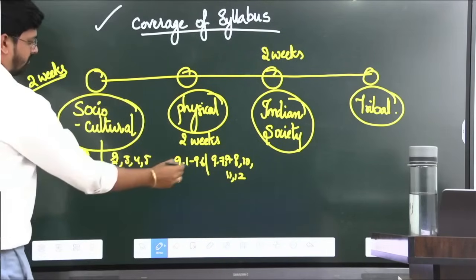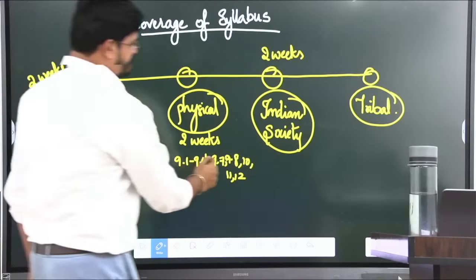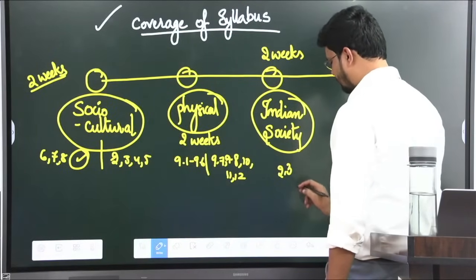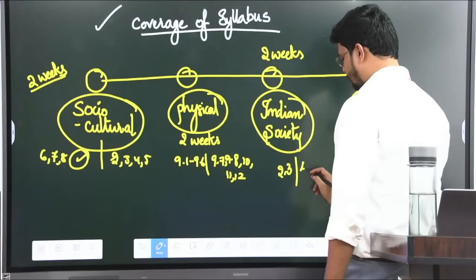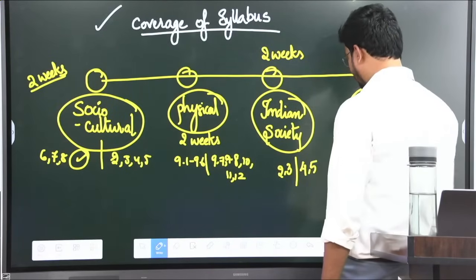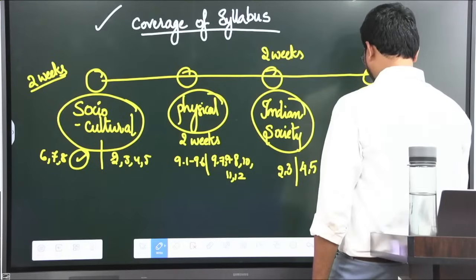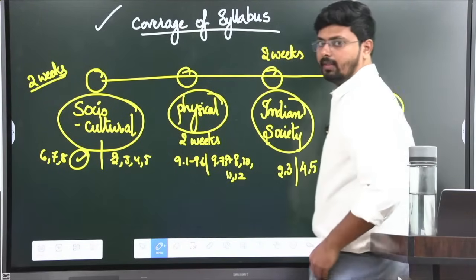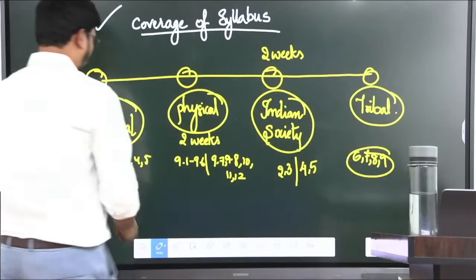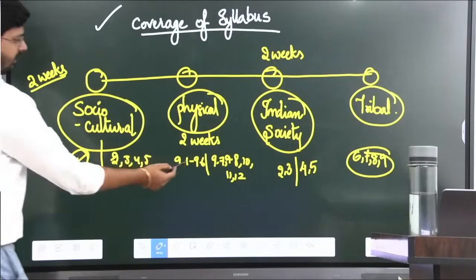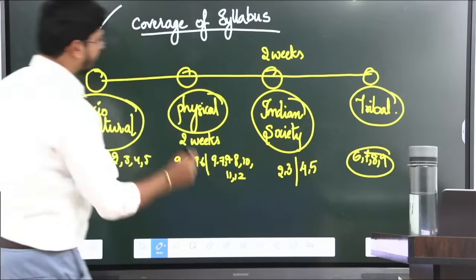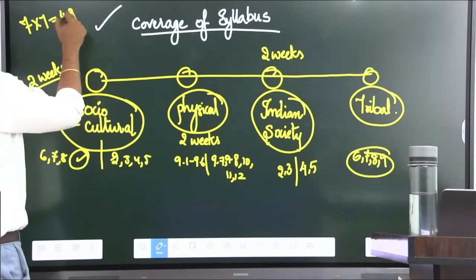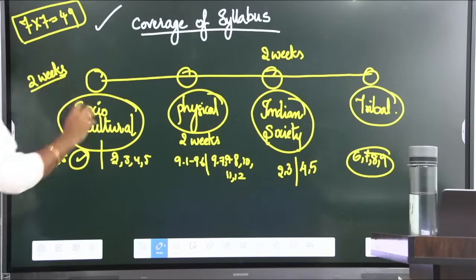So in 2 weeks, so week 1, week 2, week 3, week 4. Indian society, what you can do is you can do second unit, third unit in 1 week, fourth and fifth in the other week, 6, 7, 8, 9. I think these all can be done in 1 week. Okay. So how many weeks? 1, 2, 3, 4, 5, 6, 7. 7 into 7, 49 days. That means it's a plan of 50 days.